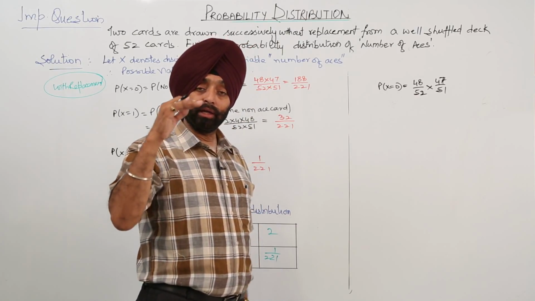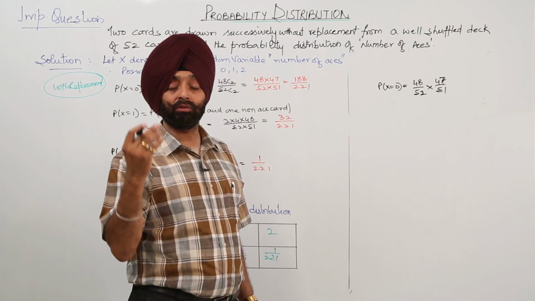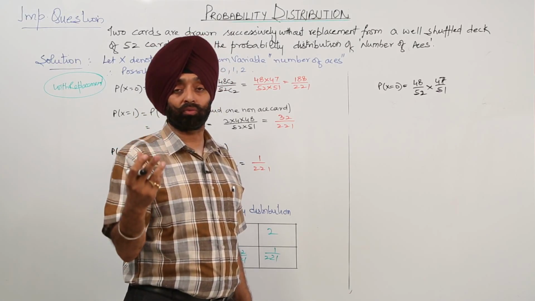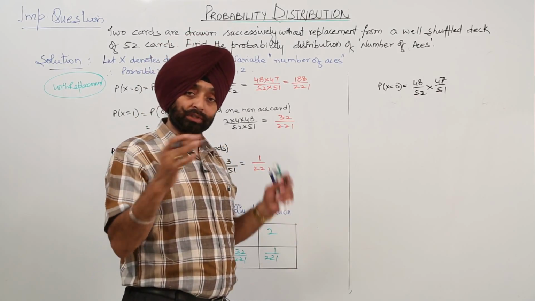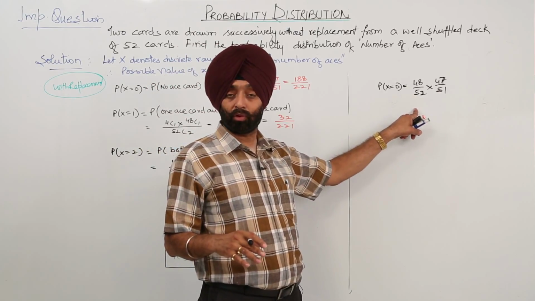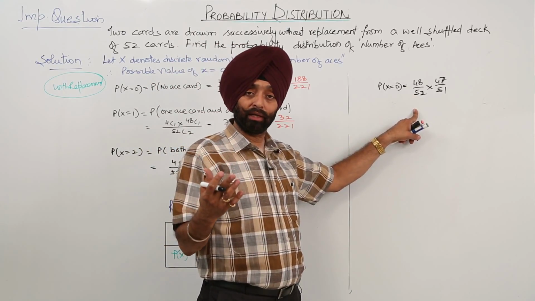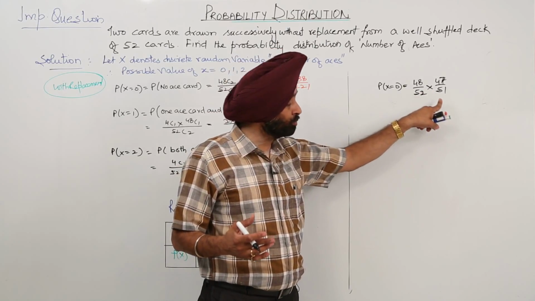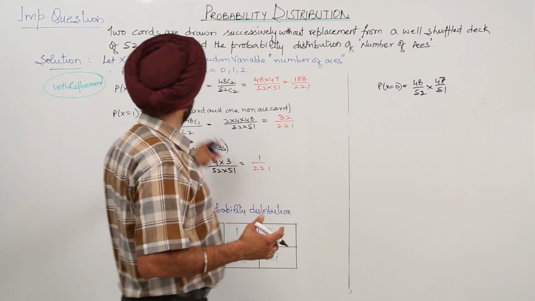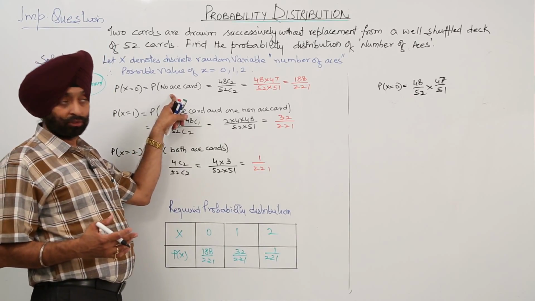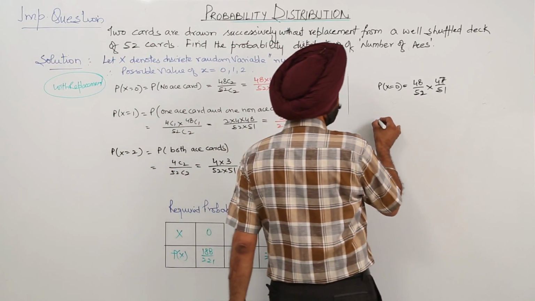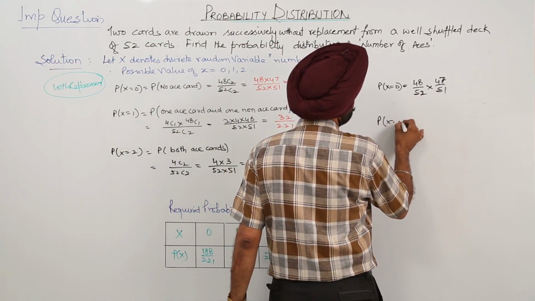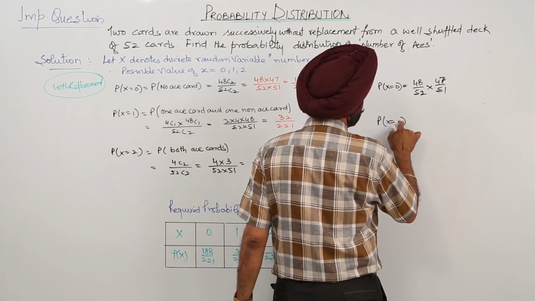Is it clear? We can do it like this, but here there will be some problem in writing it. If you write A1 not, A2 not, then there can be a confusion about what to write for A naught. The first condition is okay, you write 48 upon 52. The probability for an ace card is 4 upon 52, for A naught it is 48 upon 52, but what should we write for the next one? So that's why we have used the direct combination. Now, the probability for X equal to 1.